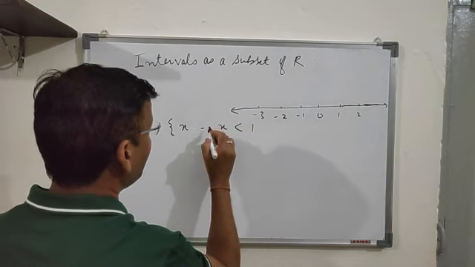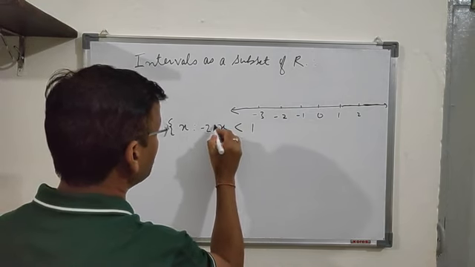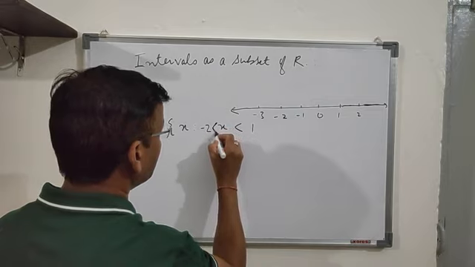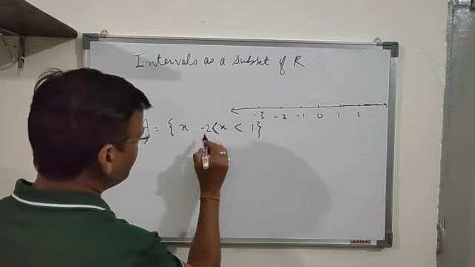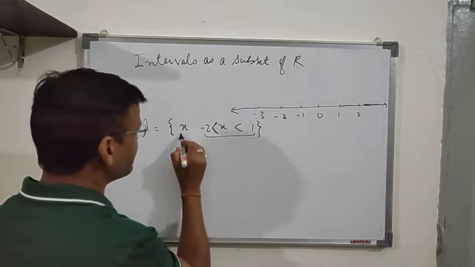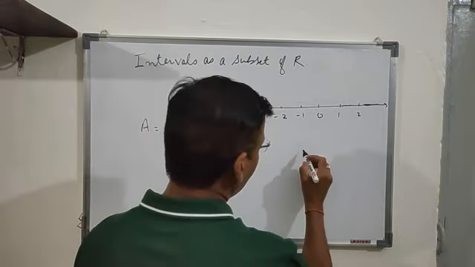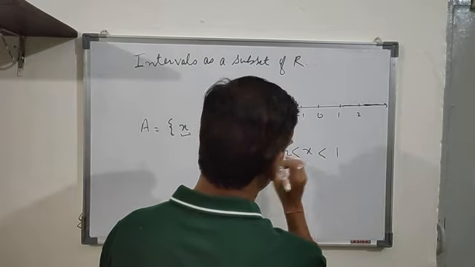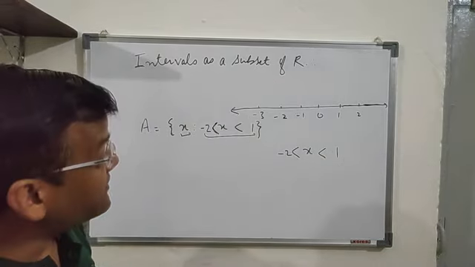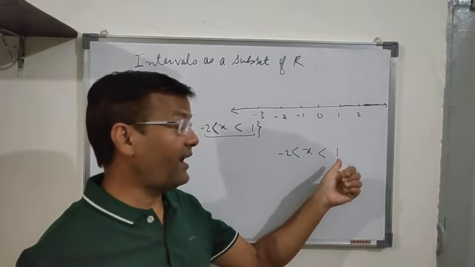This part is the description of X. It is being described that X is less than 1 and greater than -2. X is greater than -2 and less than 1.